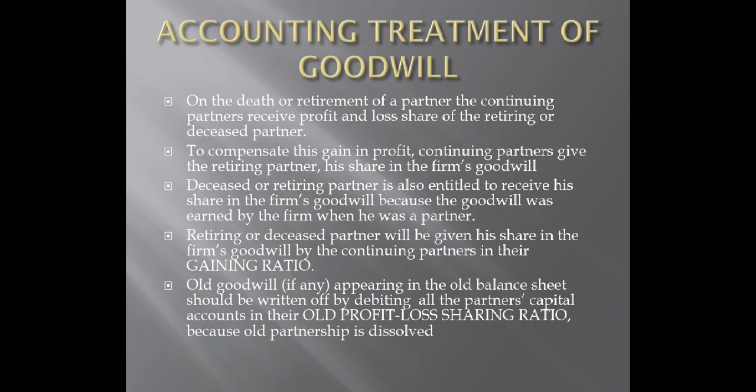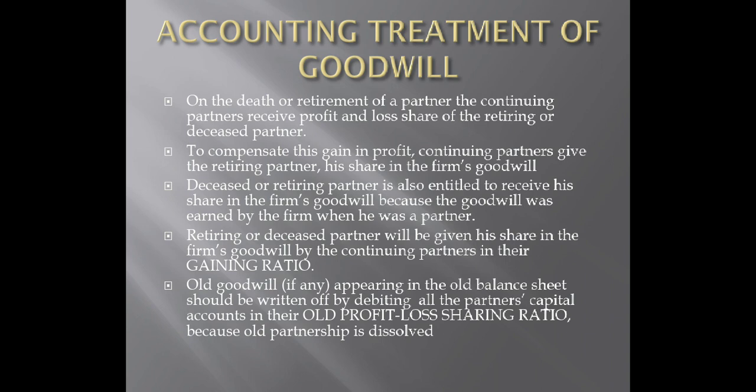The balance sheet which is given to you in the question. Just like we had questions in chapter 5. It is given on asset side. Yes? So that particular amount is the old value of goodwill and it is to be written on debit side of partners' capital accounts. In which ratio? In old ratio.